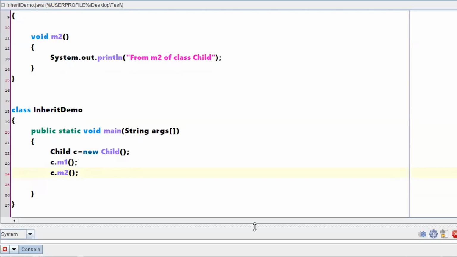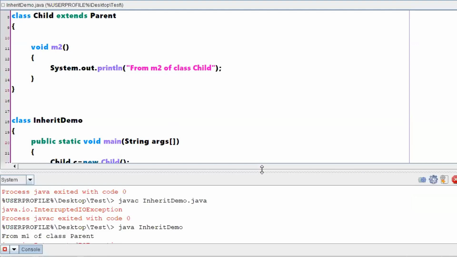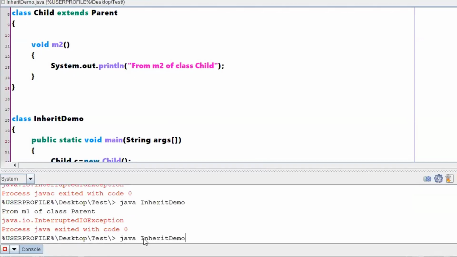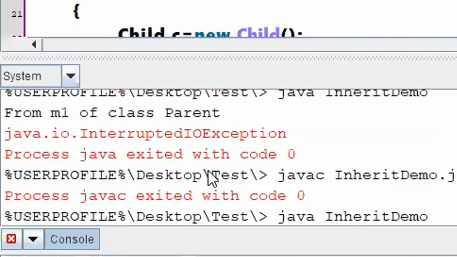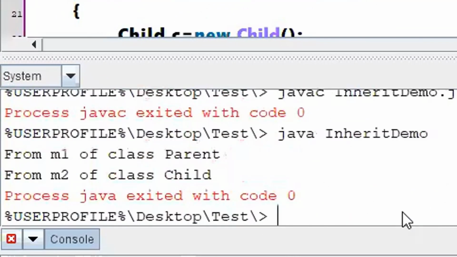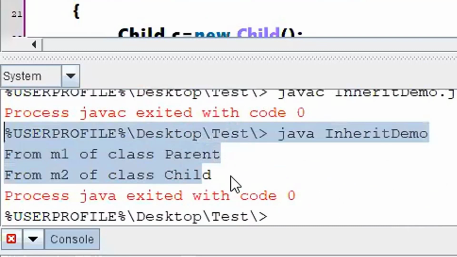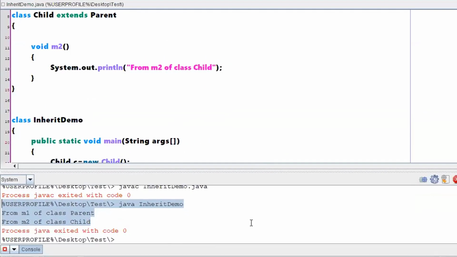If I compile and check my program, the child class object will have the capacity to access both the methods defined in the parent and the child. Hope I clarified your doubt.